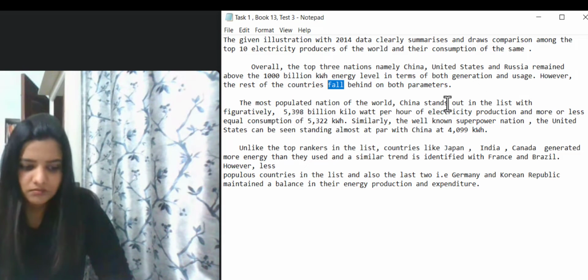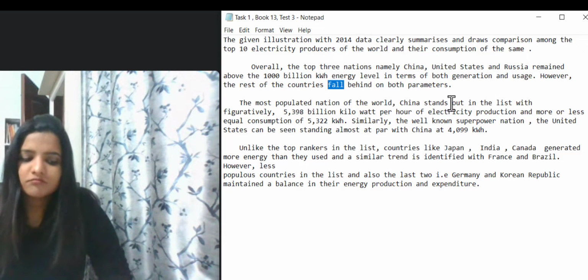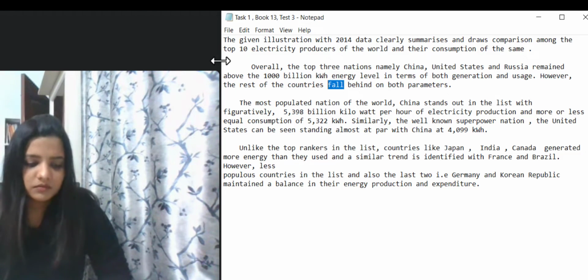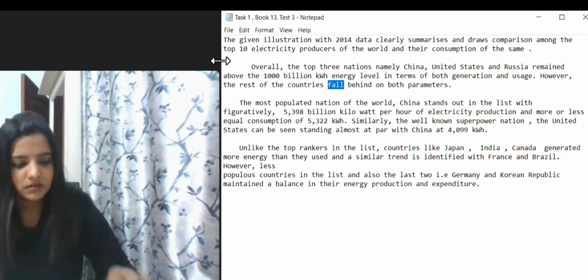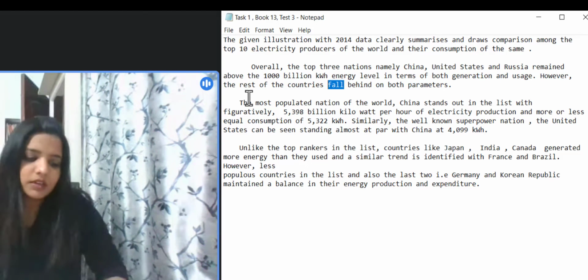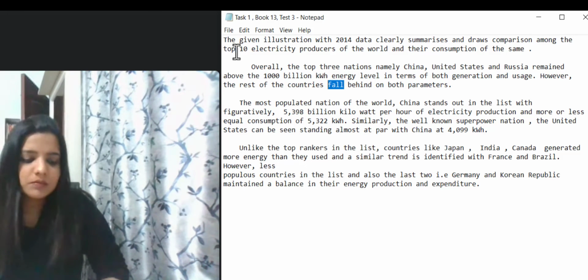Figuratively. I mean, this is the exact figure, no? So, figuratively is used to denote something which is similar to a figure, or what's that called? Like a metaphor. You are saying something, but you mean a related thing. Right. Okay, got it. You can replace this with precisely. With precisely 5398 billion kilowatt hour per hour of electricity production and more or less equal consumption of 5322 kilowatt hours.